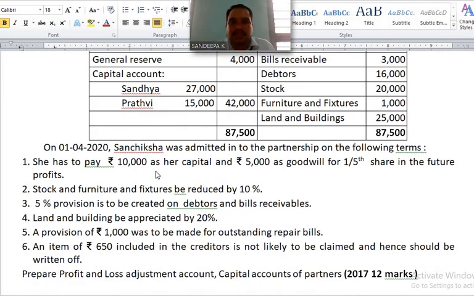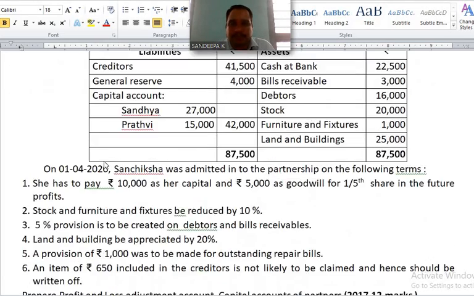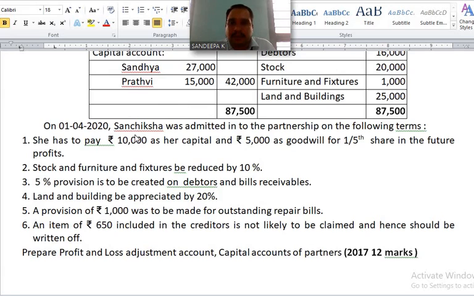Please see adjustments. On 1st April 2020, Sanchiksha was admitted into the partnership on the following terms. Number 1, she has to pay rupees 10,000 as her capital and rupees 5,000 as goodwill for 1/5 share in the future profits.